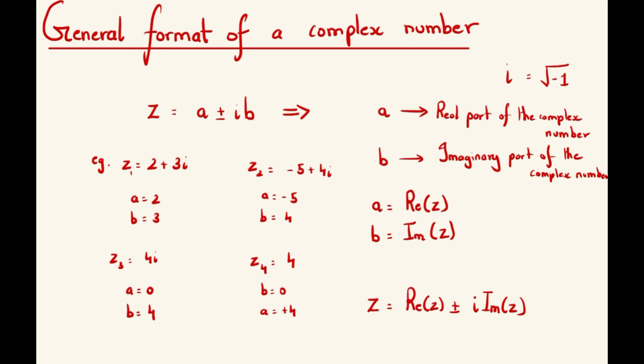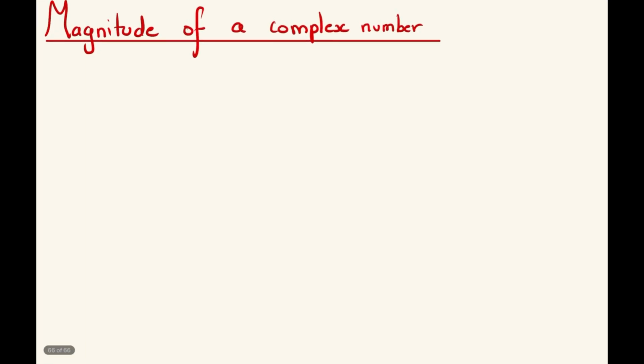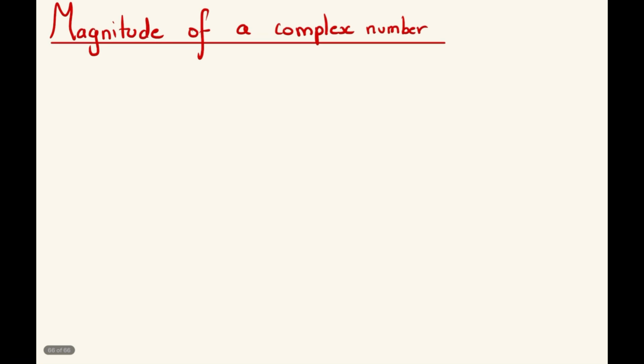Now that we have established the general format of a complex number, we'll move on to something called the magnitude of a complex number. Now, a complex number, let's take the general format. z is equal to the real part of z plus or minus i into the imaginary part of z. Yes, this is the general format of a complex number.